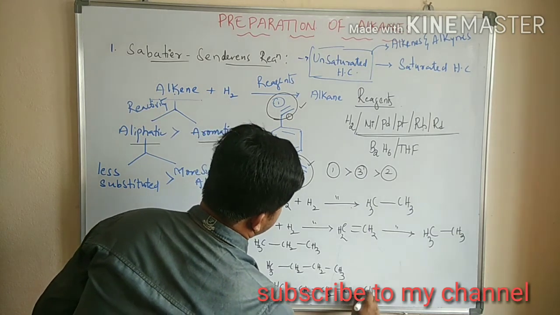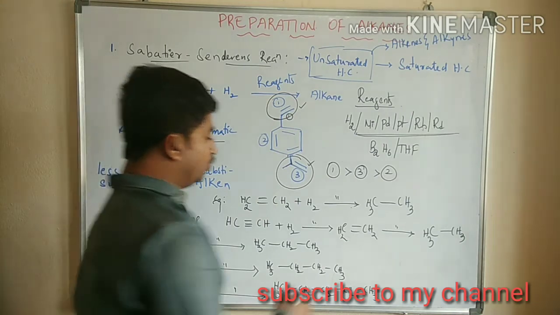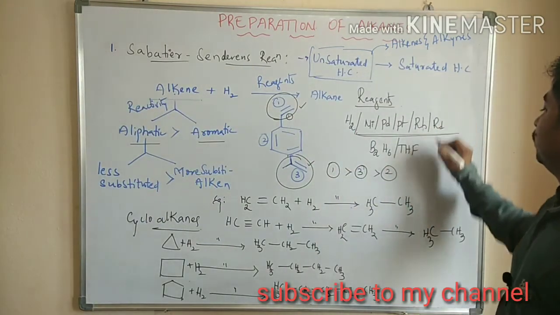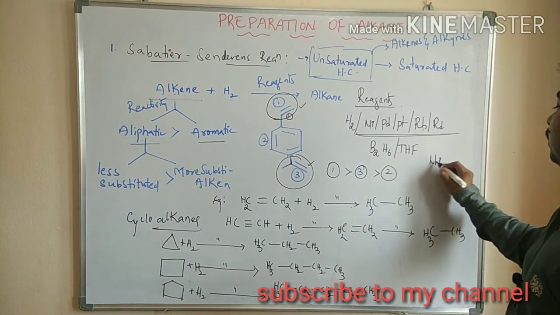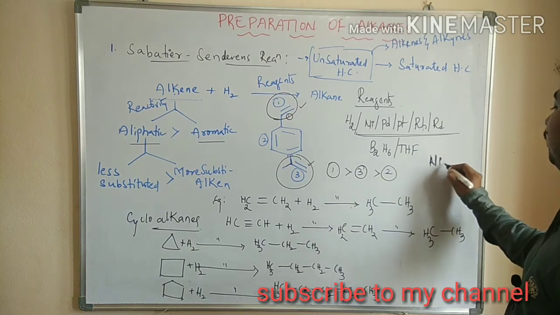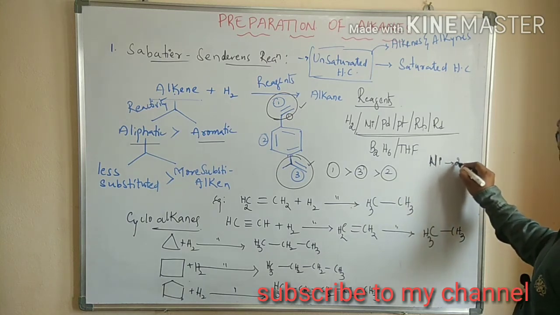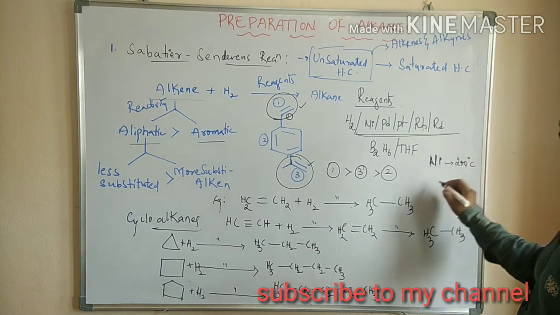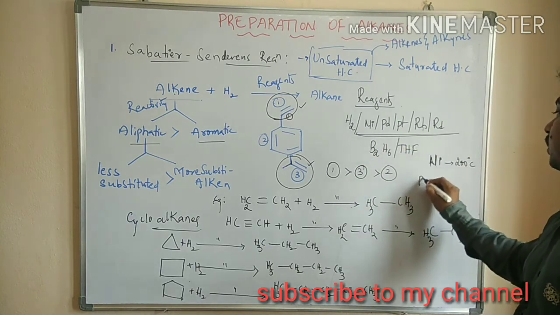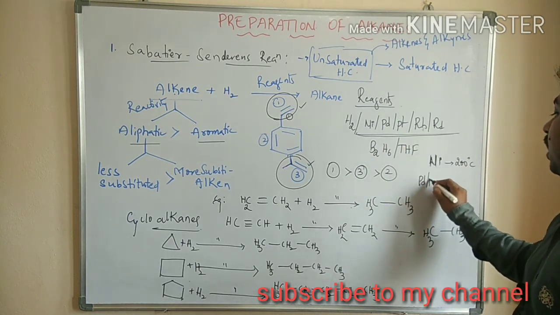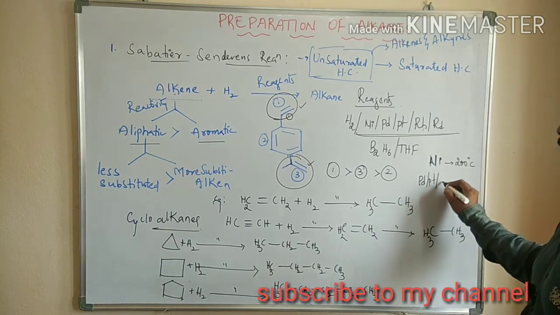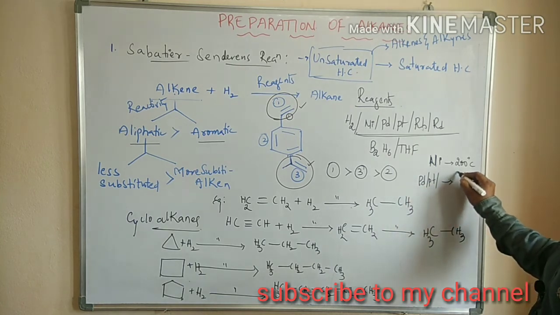Here is one more thing you have to remember. For nickel, we have to use a temperature up to 200 degrees centigrade. For the remaining, that is palladium and platinum, there is no need of high temperature.